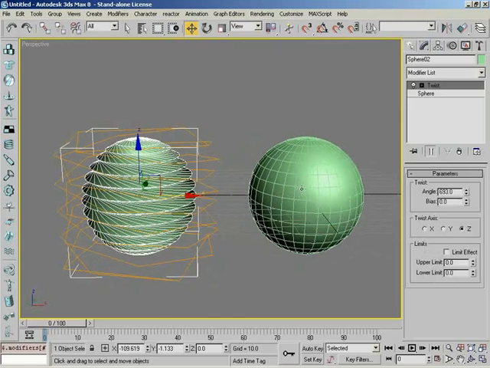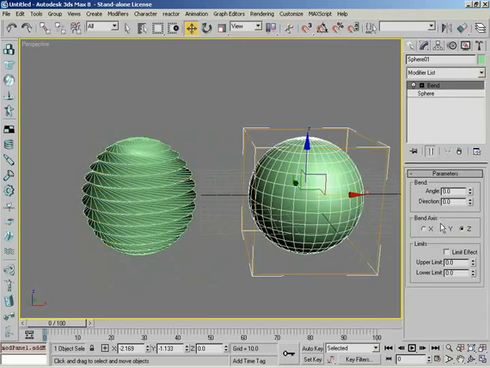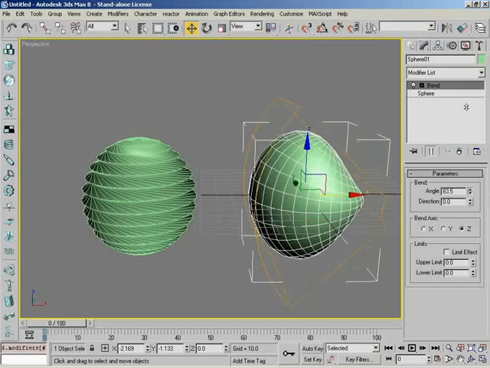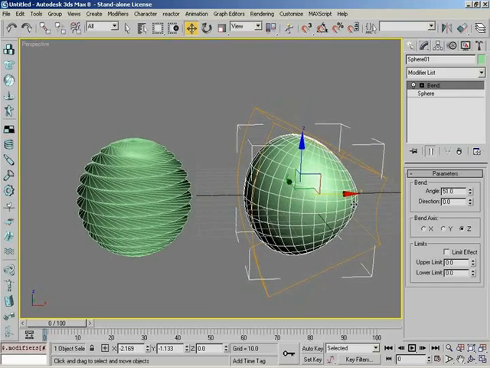Now let's go and select the original sphere. And now let's add a bend to it. And up that angle. And again, there's no effect going back and forth between the two. They stand alone. They're not sharing any information. You might say that these two objects are unique.